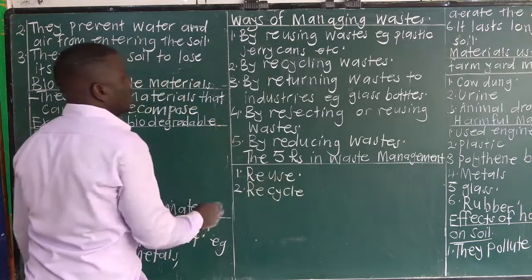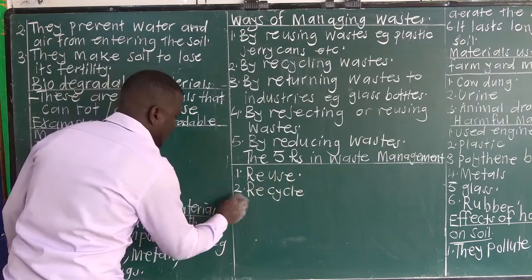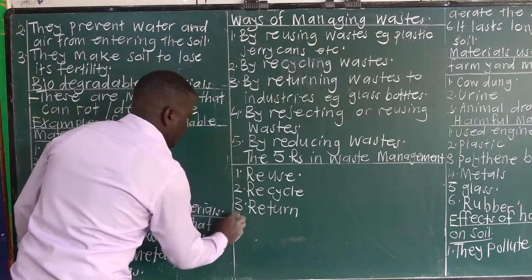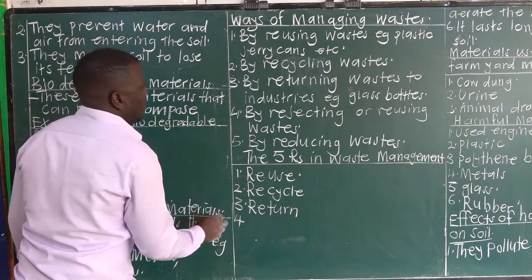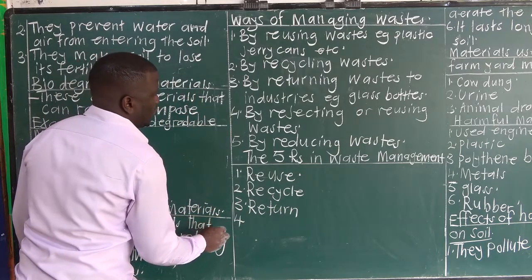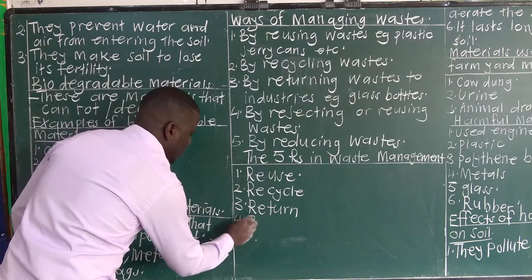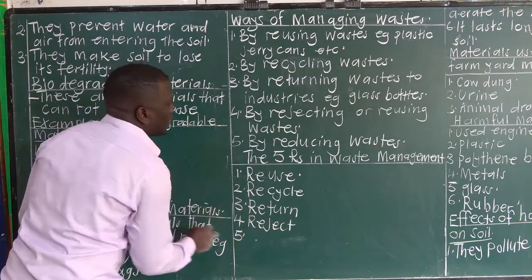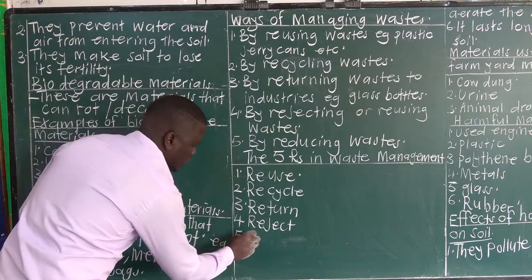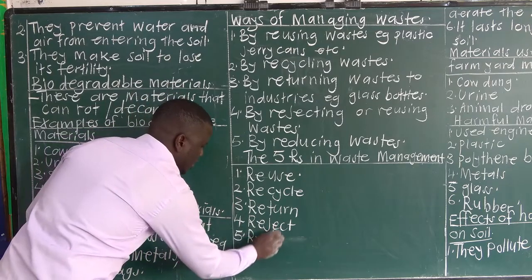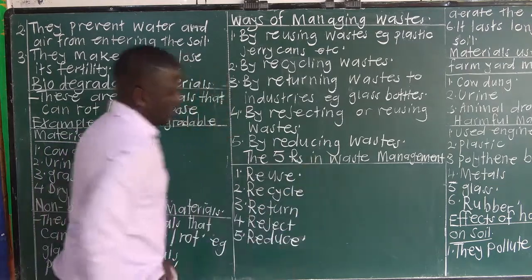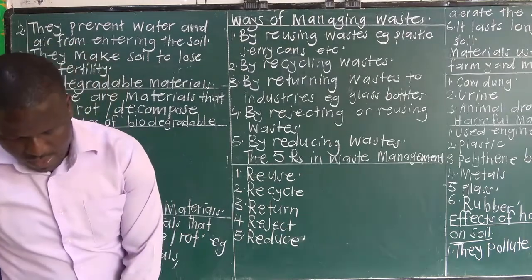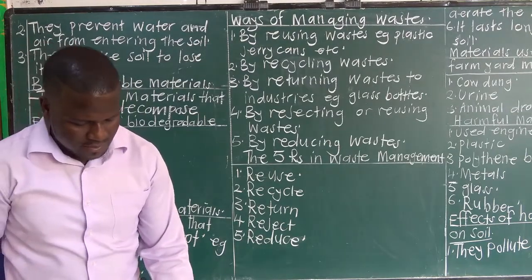Recycle, you get something new out of the old one. Number three, return. Number four is reject. Then lastly, number five is reduce. These are the 5 R's that are used in waste management.